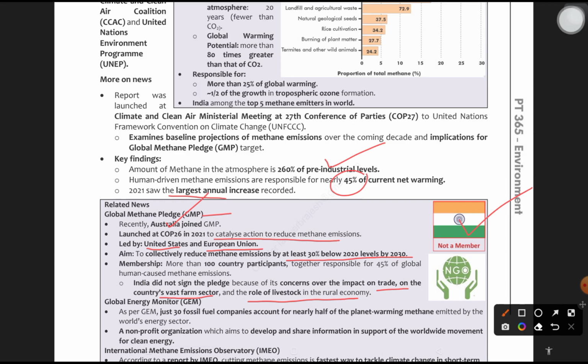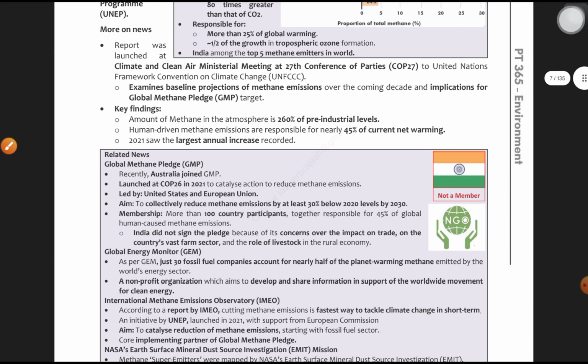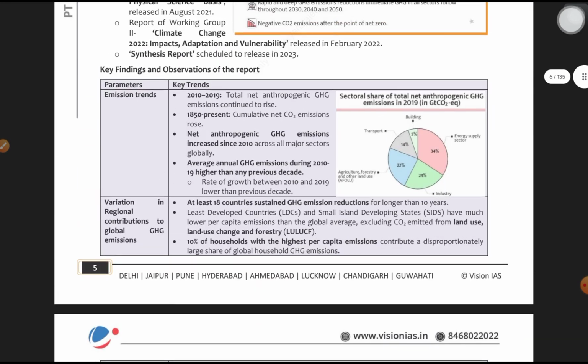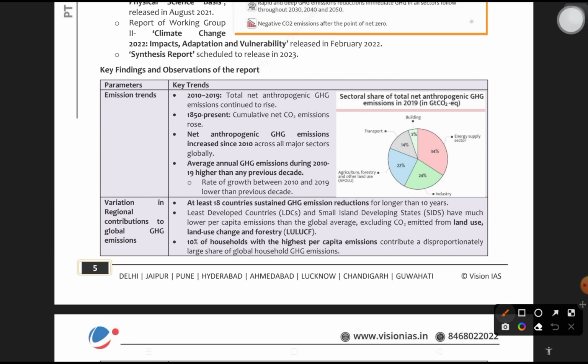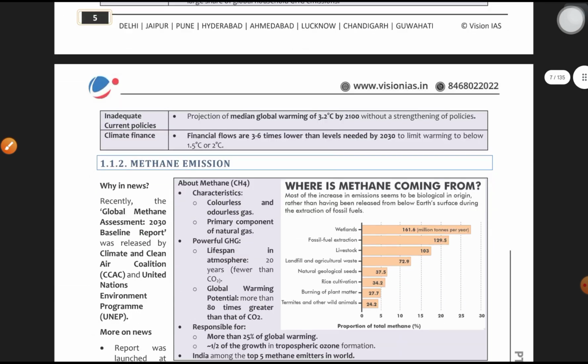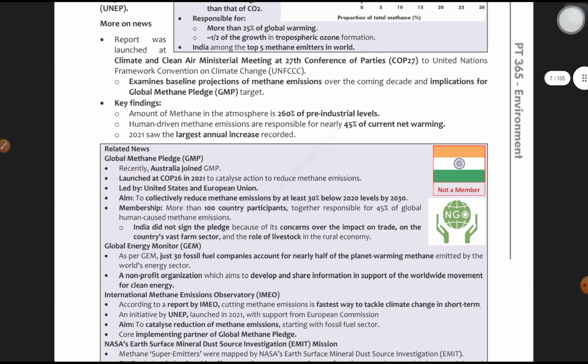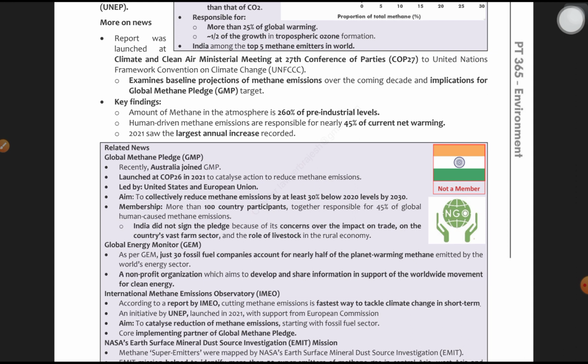Now, moving forward, what is the Global Energy Monitor? As per the Global Energy Monitor, just 30 fossil fuel companies account for nearly half of the planet-warming methane emitted by the world's energy sector. Energy sector, we have studied recently here. Net anthropogenic greenhouse gas emissions, energy sector. Moving forward, in the energy sector also, almost 30 fossil fuel companies are responsible for nearly half of the planet warming.